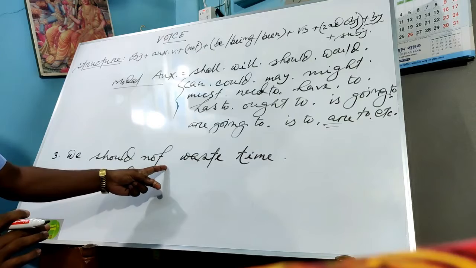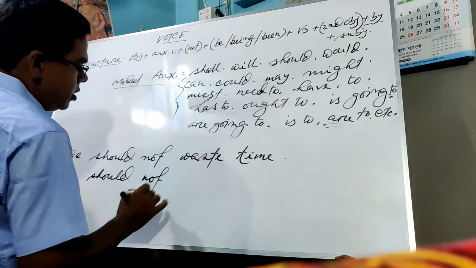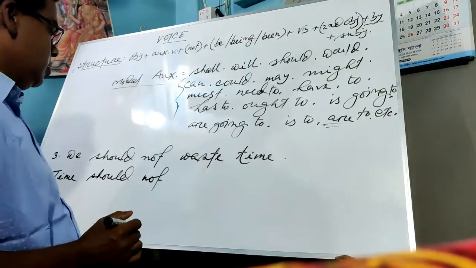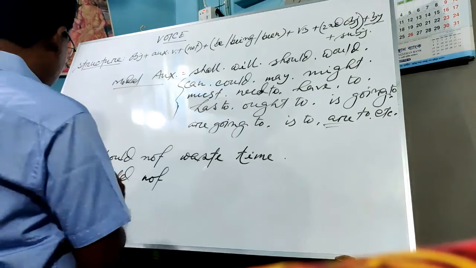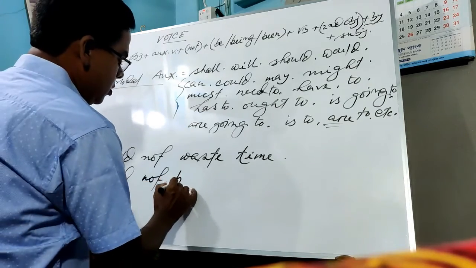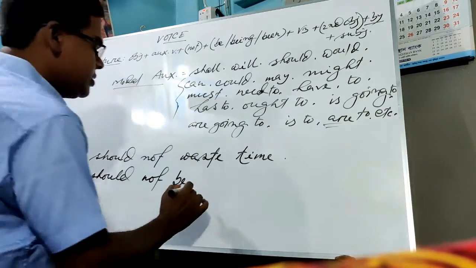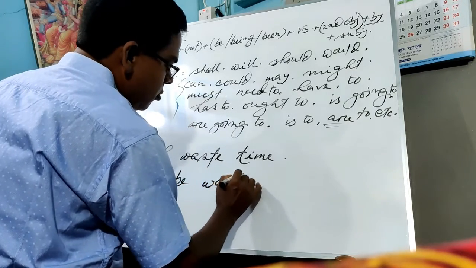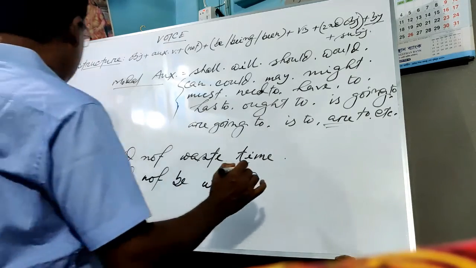As we are finding here the use of not, so we will write not. Time should not. Okay? And then be, being. As this is the modal auxiliary, so we will write be. So time should not be. Then B3. What is the main verb? Waste. Wasted. Time should not be wasted by us.